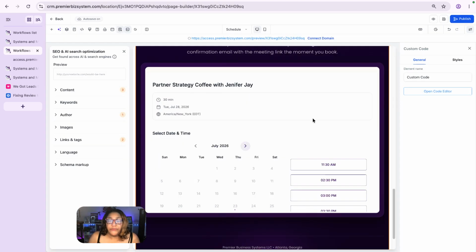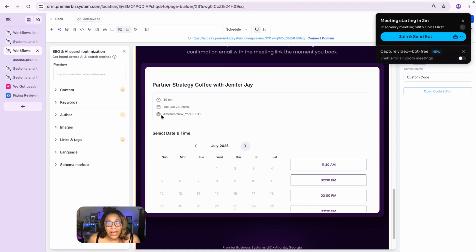Now, if you want to use Claude and bring your websites into HighLevel, that is how you're going to have to do it. If you have a form that you want to embed, you're going to have to grab that embed code from the form or from the calendars and give it to Claude and say, hey, here's the form code. So now any actions that happen off of this calendar go into my HighLevel account. So hopefully this makes sense.